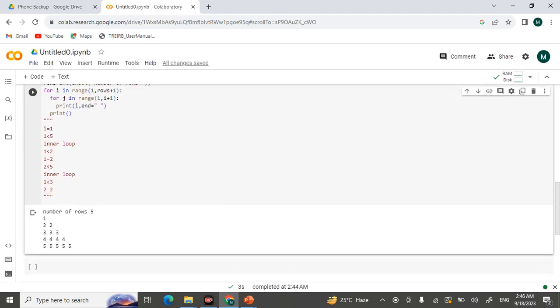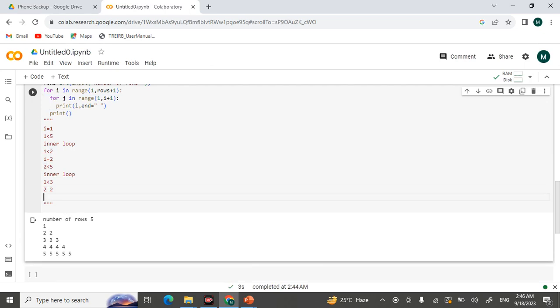Okay, so like that. How many times is the inner loop executing? This inner loop is executing 2 times here. That's why 2 is printing twice. In the third iteration, i is equal to 3, the inner loop is executing 3 times, then it prints 3. Like that. So we'll use nested loops for printing a pattern in this or any other programming language.